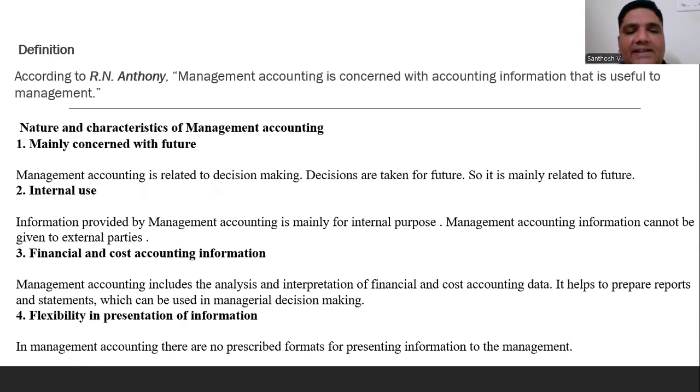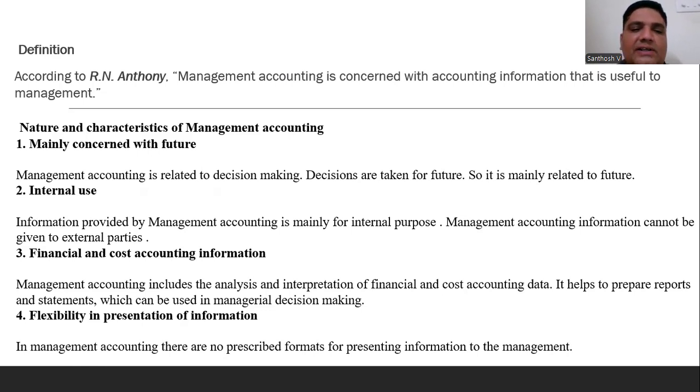Coming to the nature and characteristics of management accounting, there are a few points we are going to explain. First, it is mainly concerned with the future and decision making. For example, in the pandemic year, the corona period, many companies shut down their entire business process, and many people lost their jobs. In such cases, what decisions would the company make? That is the best example.